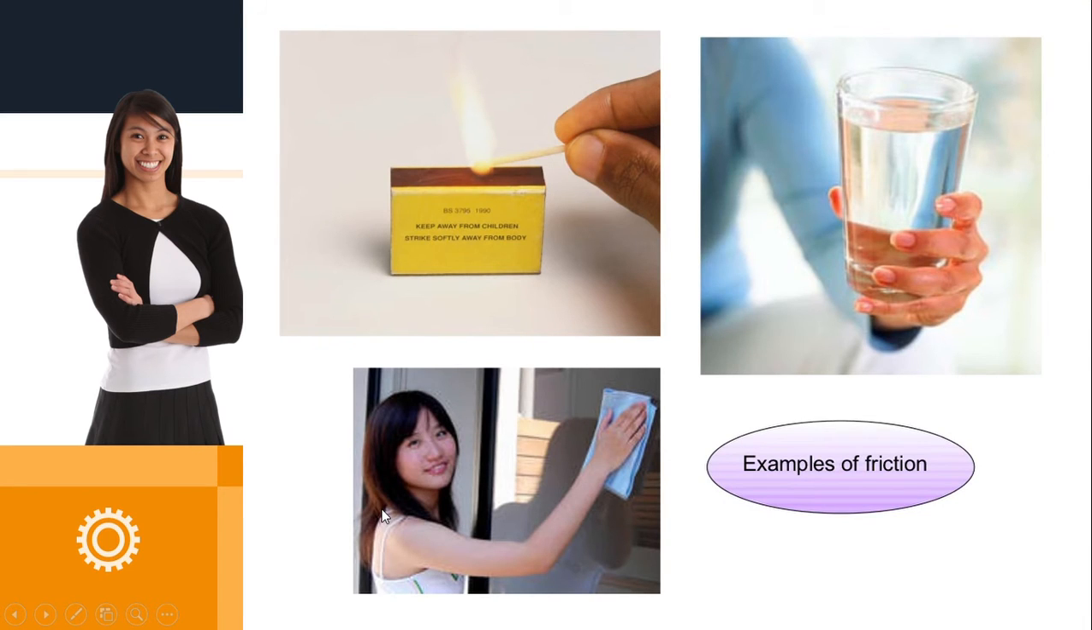Now, the most common examples which we encounter in life where friction is being applied. The most common one is here, he is trying to light a matchstick, using friction. The moment you try to light a matchstick, it's the friction which gives the fire. And this person is holding a glass of water because of friction, and here she is trying to clean the surface of a glass or a mirror, and that is happening also because of friction.